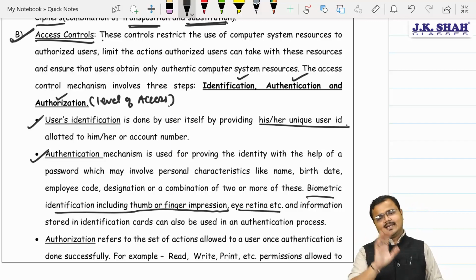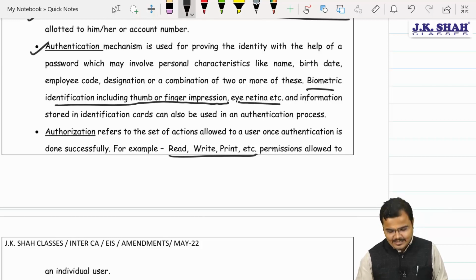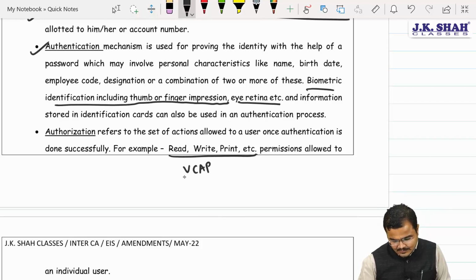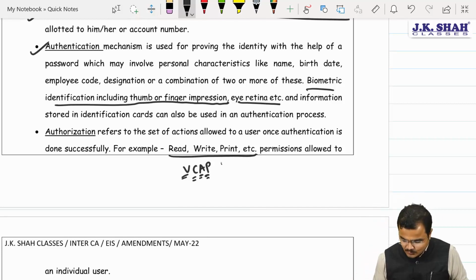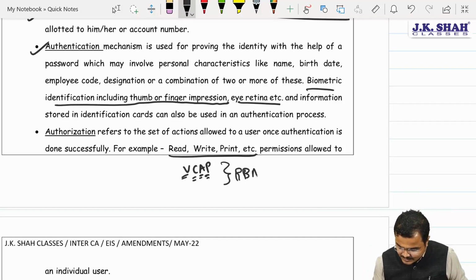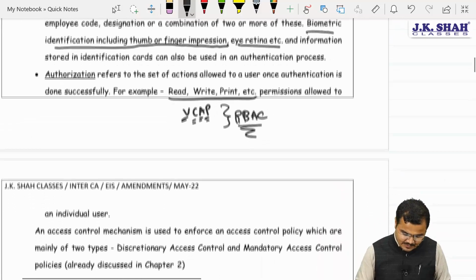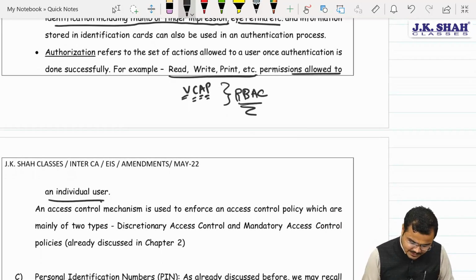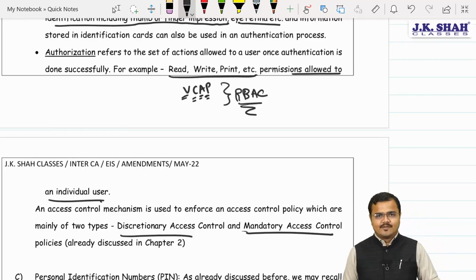Yes, sir. So certain areas are restricted, in the form of read, write, print. We had already referred to chartered VCAP: view the data, create the data, alter the data, and print the data, under the chartered what? Sir, RBAC, chapter number 2. Yes, sir. Based on which the permission will be allowed to the users. Clear, chartered? Yes, sir. Discretionary and mandatory access control we had already referred to in chapter number 2, the same series, same explanation they had given to us.